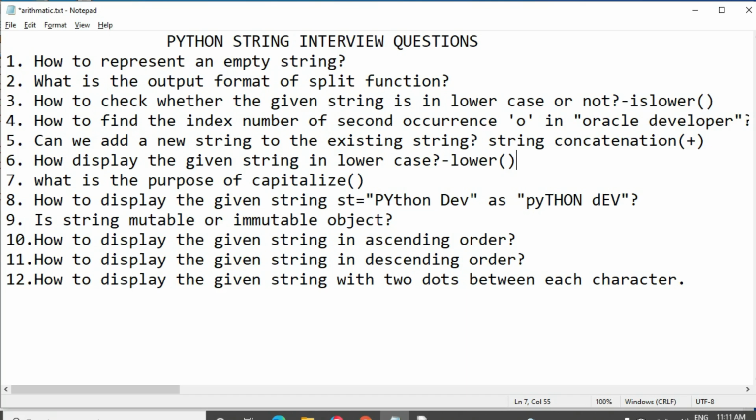Okay. What is the next one? What is the purpose of the capitalize function? Answer for this: the capitalize function is used to convert the first letter of the first word into uppercase. By applying capitalize to a string, only the first letter will be changed into uppercase.